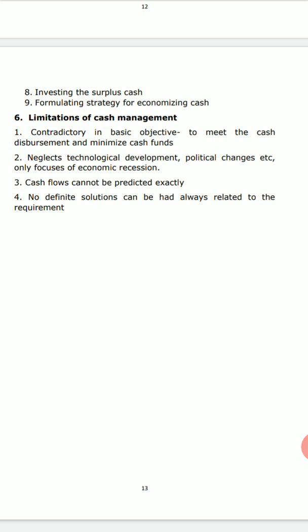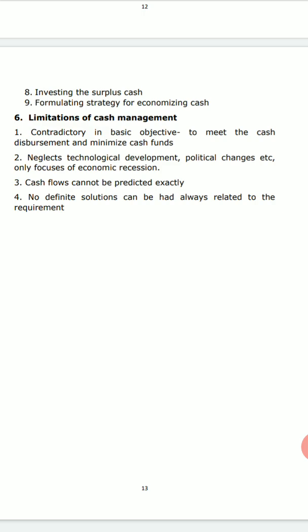Again, there is no hard and fast rule for cash management, right? Certain related problems may be solved, but the rest may not be. For example, how much cash should be set aside for unexpected challenges cannot be decided all the time, and that depends upon the regular day-to-day working. So there are no hard and fast rules, no strict formats to follow, and that may create problems. Though the finance manager keeps in mind that there are no hard and fast rules, he cannot escape this. He has to study the proper records and maintain them as well, right?